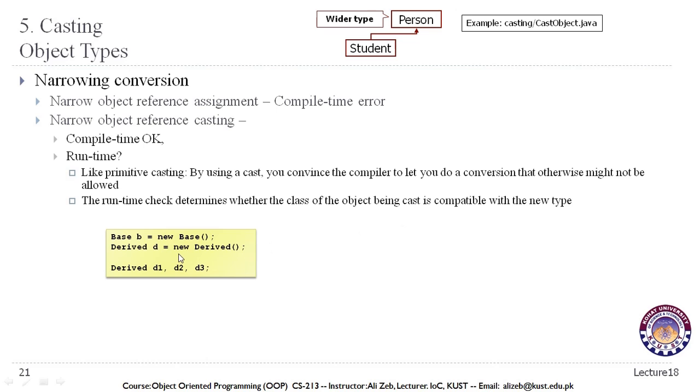Again, if we look at our example, we have an object of the superclass and an object of the subclass, and then a few variables of our subclass. In this case, simple conversion or assignment is not allowed. We cannot assign an object of the superclass to an object of the subclass, as we have been saying: an object of the subclass is an object of the superclass, but the reverse is not true.